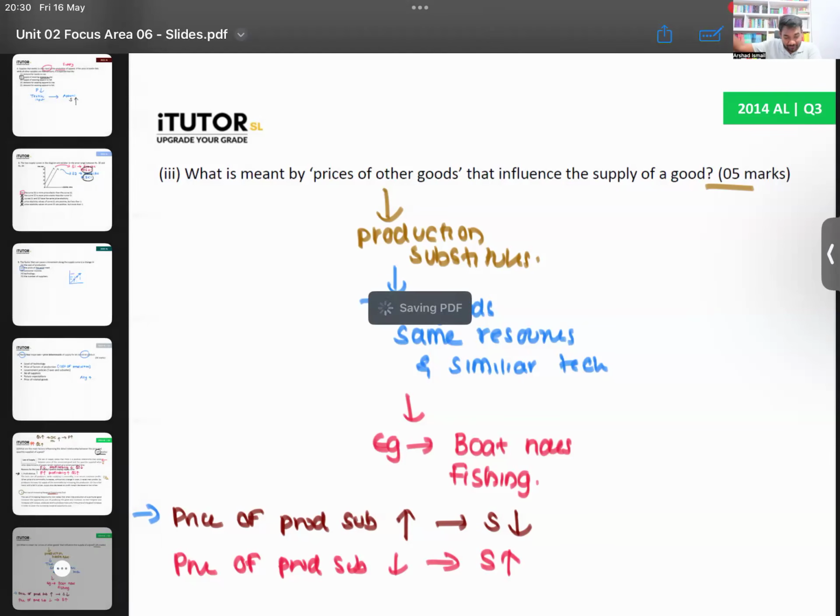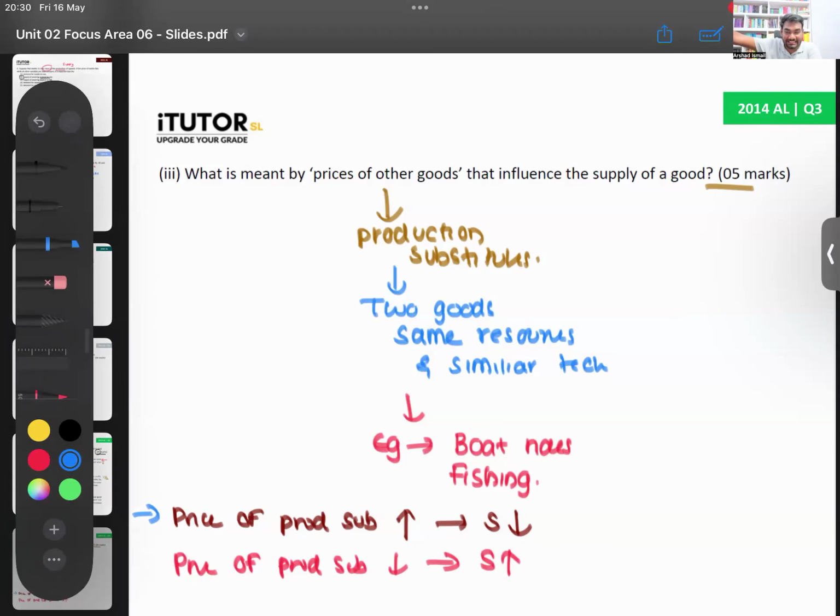So if the price of the production substitute increases, the supply of economics classes will go down because I've stopped teaching economics. That's the point. Same thing the other way. Now, what if the business studies classes prices go down? Then business studies teachers will come and start teaching econ. Supply increases. That's what happens.